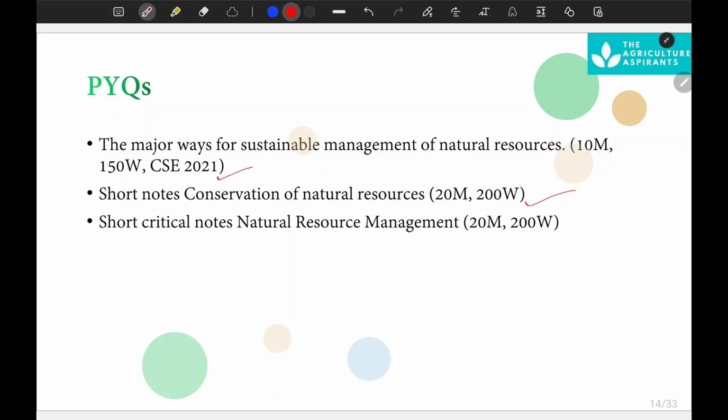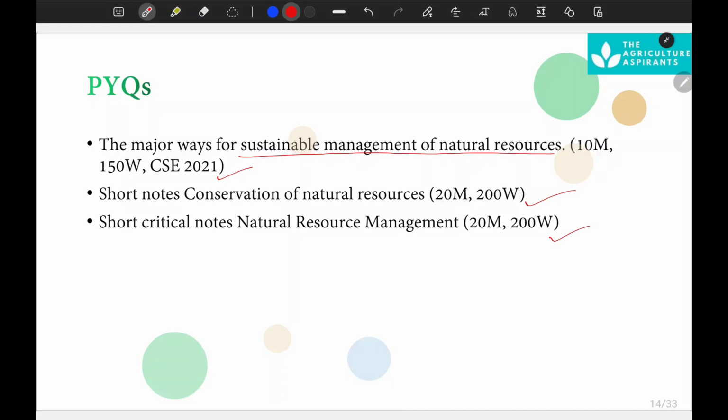Then the next question is a critical note on natural resource management. We have to write about natural resource management. This is a critical note, also asked for 20 marks, to be written in 200 words. Based on these PYQs, we can understand what questions were asked: the basics about what natural resources are, their management, conservation of natural resources, and sustainable management of natural resources. These are the nature of questions.